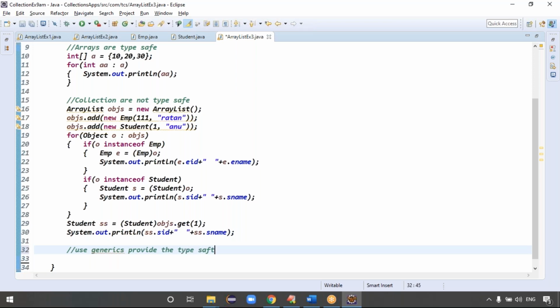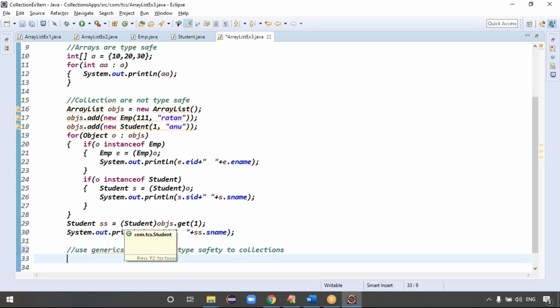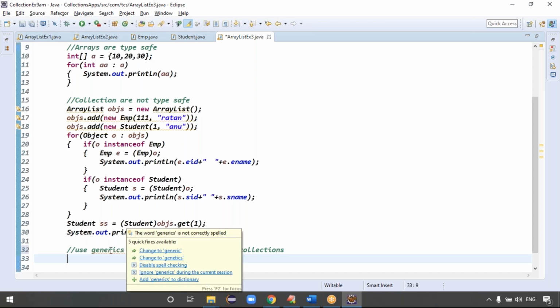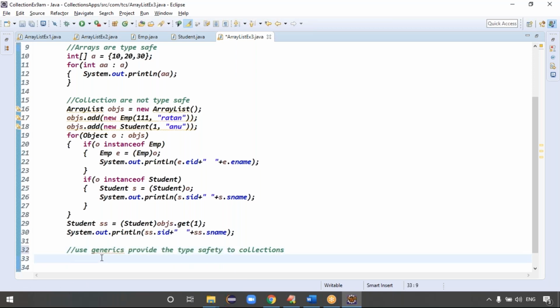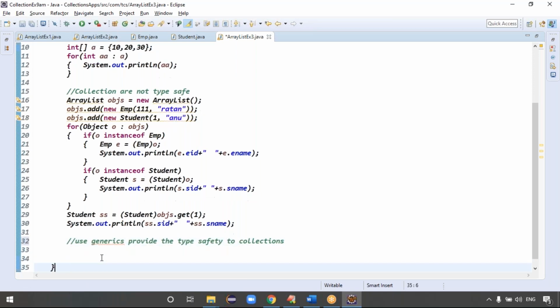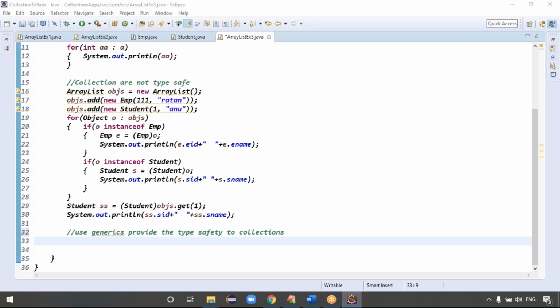Tell me, guys, what do we use generics to provide? To provide type safety to collections. If you provide the type safety, definitely we can avoid the type conversion issues, right? We can avoid the type conversion issues. Exactly. Use generics, guys, to provide type safety to the collection.